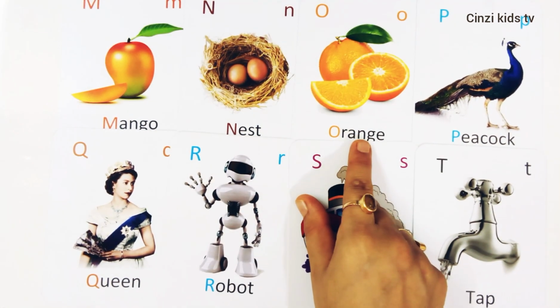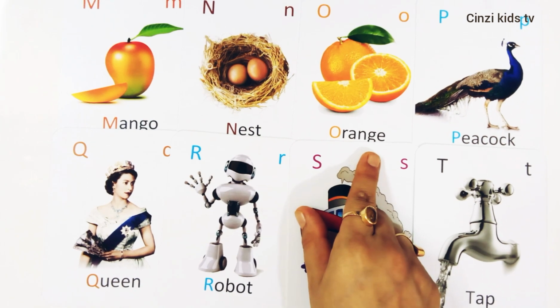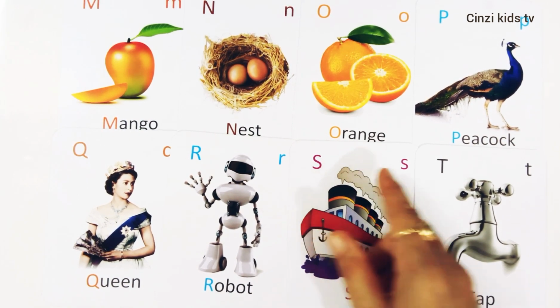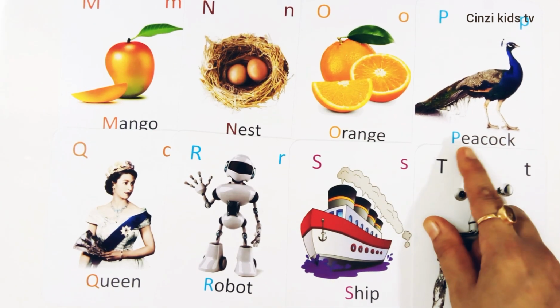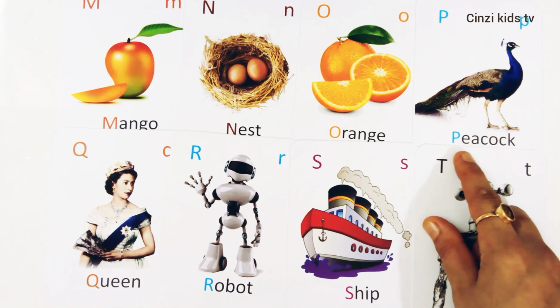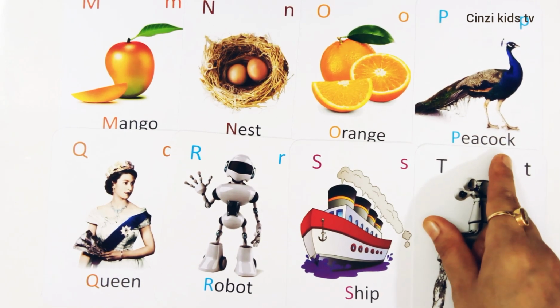O for orange, O-R-A-N-G, orange. P for peacock, P-E-A-C-O-C-K, peacock.